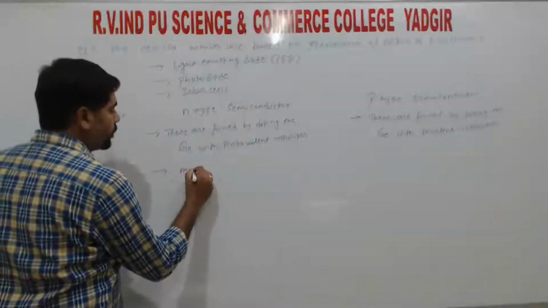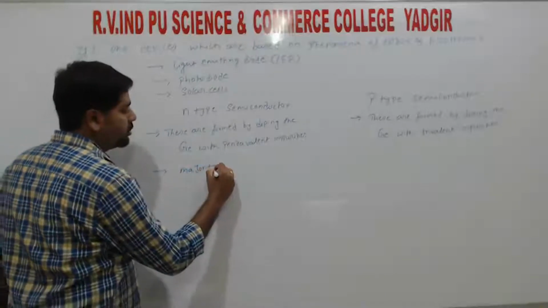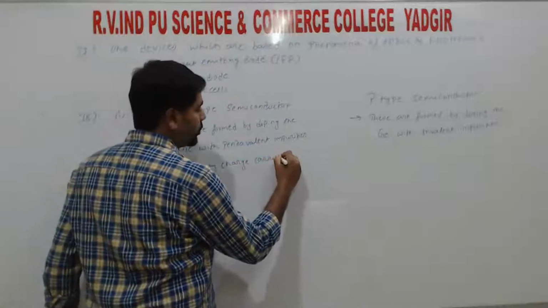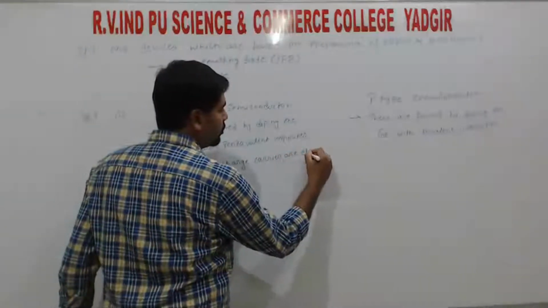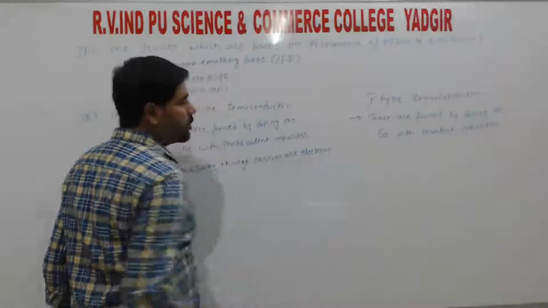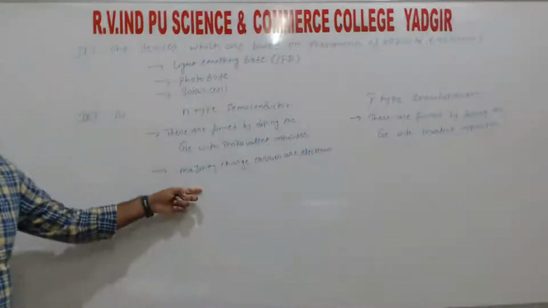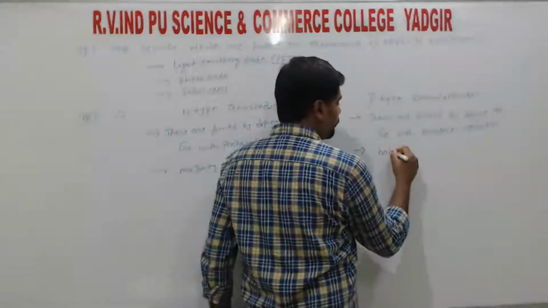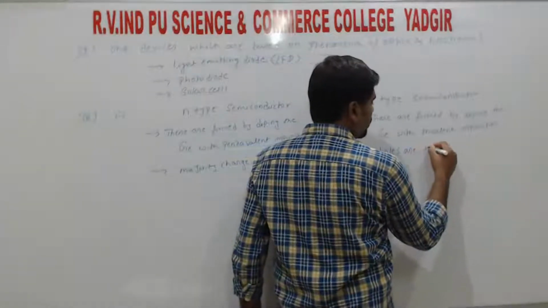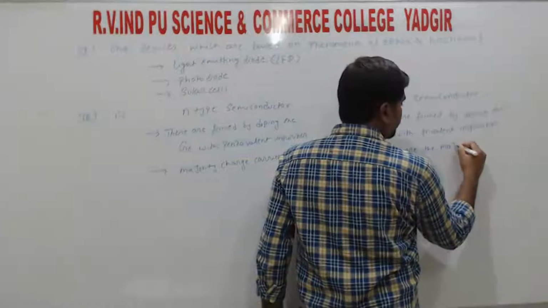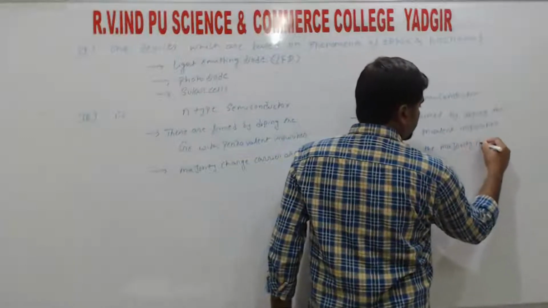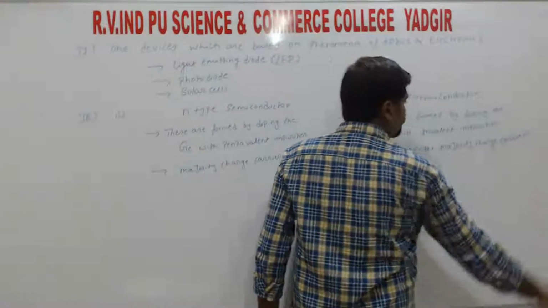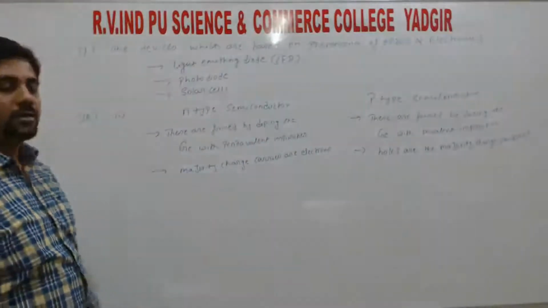So in N-type, the majority charge carriers are electrons. So electrons are the majority charge carriers here. So in P-type, holes are the majority charge carriers. Right.